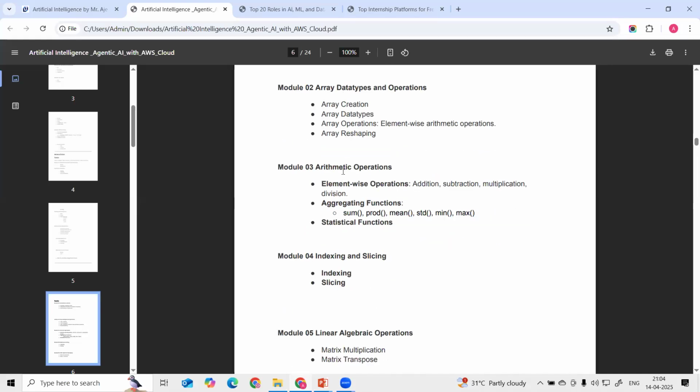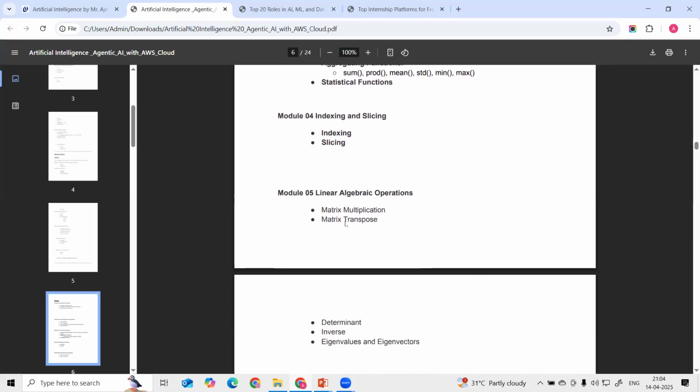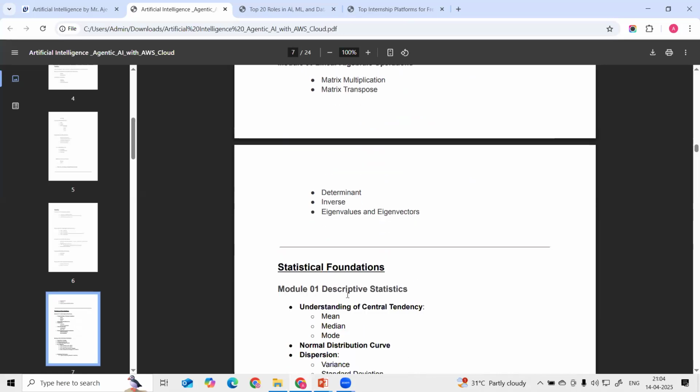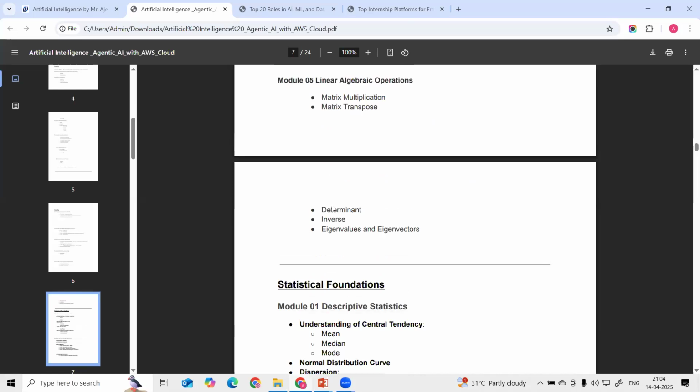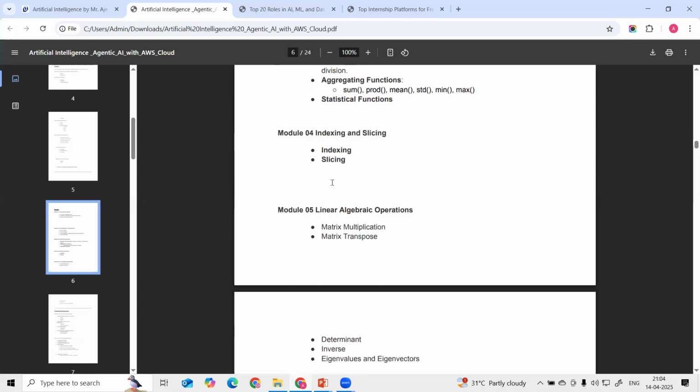Then we are going to perform some arithmetic operations with the help of NumPy. Okay, and then we are going to see indexing and slicing, how we can perform indexing and slicing. And then we will also perform linear algebra operations like matrix multiplication, transpose, determinant, inverse, eigenvalues and eigenvectors, and how we can find them. So this is how we are completing this second module from advanced Python, NumPy.